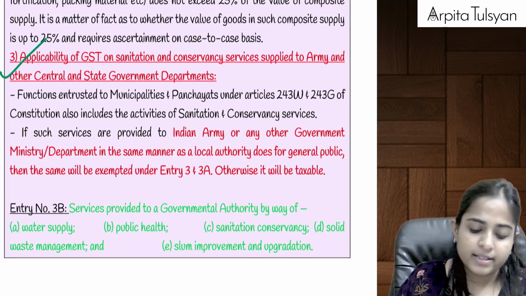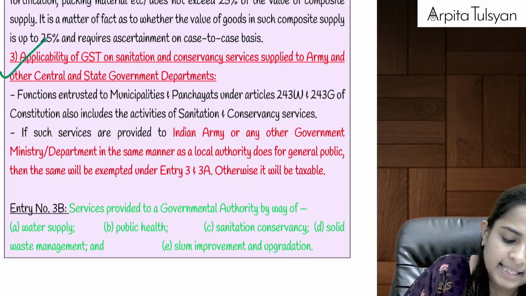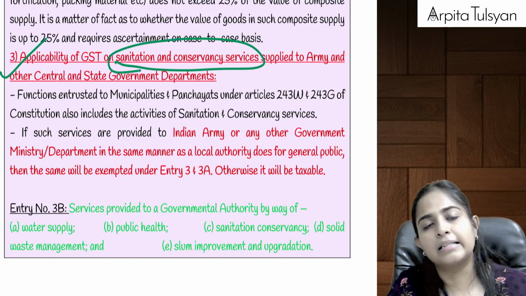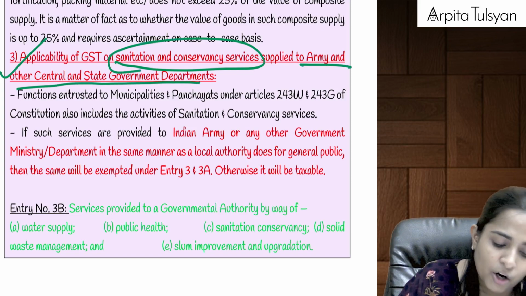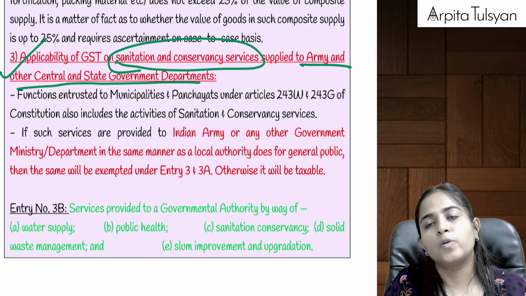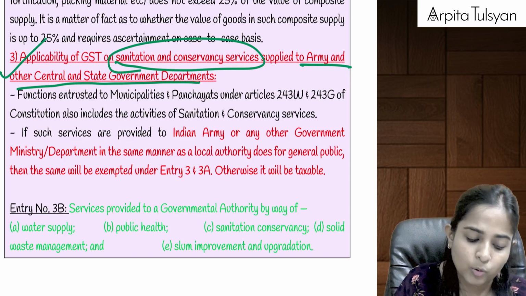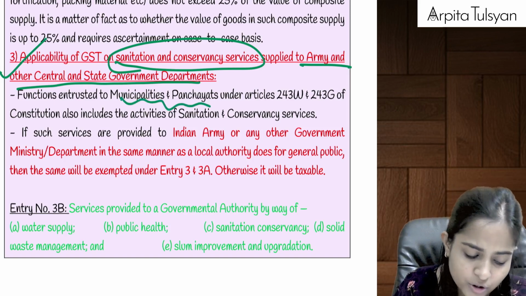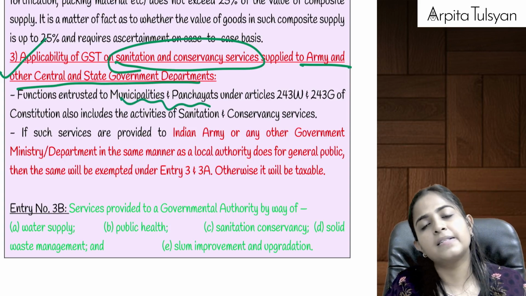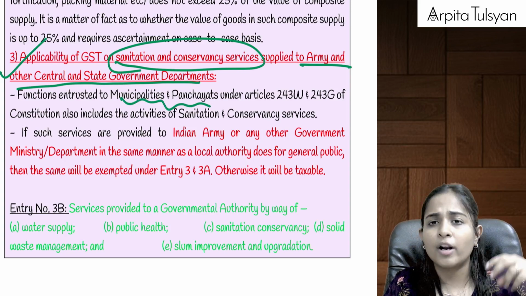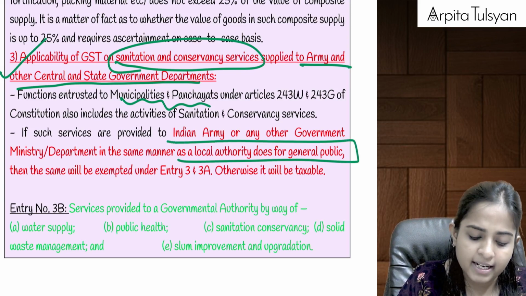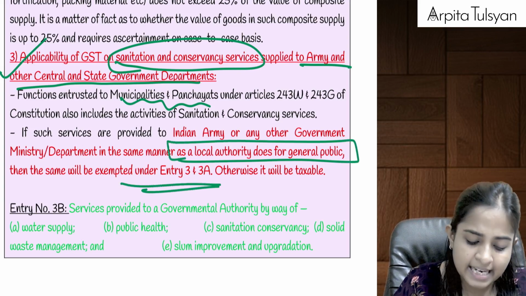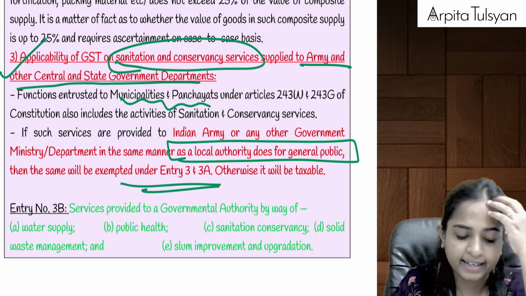And the last one, see what is the last one? Let's say there are some sanitation and conservancy services supplied to the army and other central and state government departments. Now sanitation services are also included in the responsibility of panchayats and municipalities. If these services are provided to the Indian Army or any other government department or government ministry in the same manner as a local authority does it for the general public, then the same will be exempted either under entry number 3 or 3A.